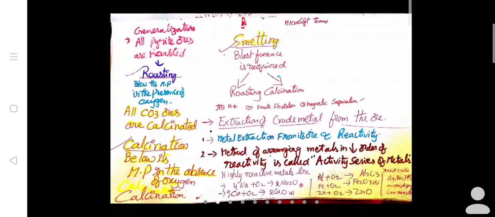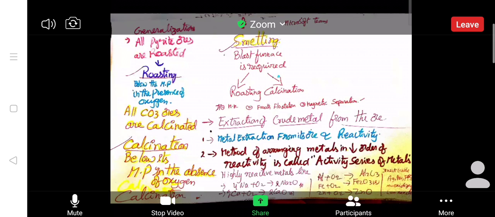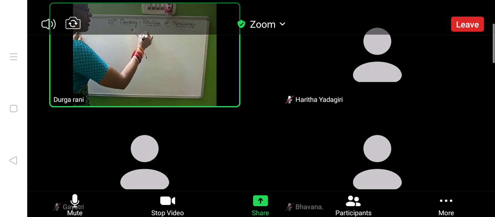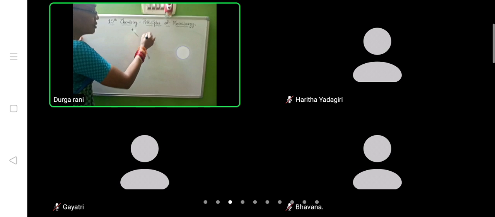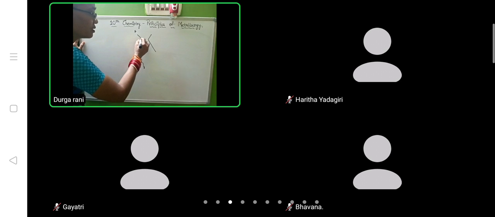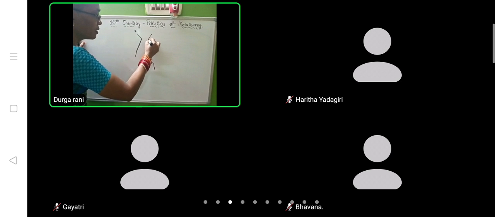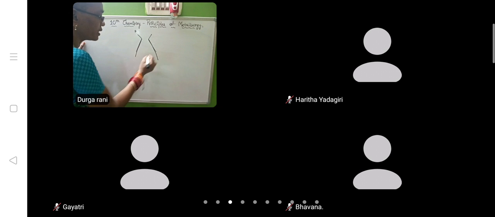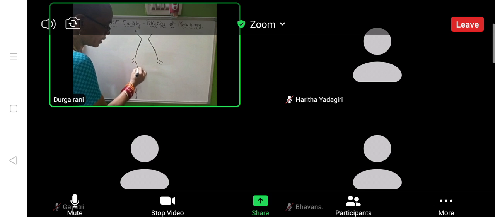Okay, I will draw the diagram. See, this is the blast furnace. It is there in the steel plant, and it will be lined with a special variety of bricks. It has to withstand very high temperatures.